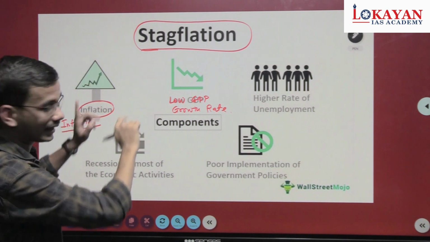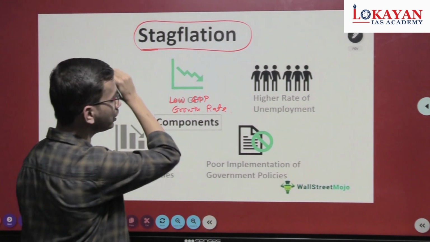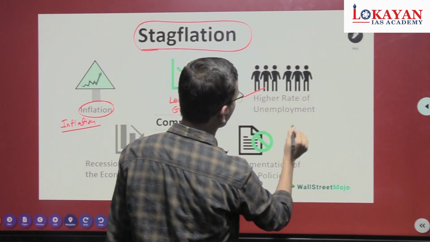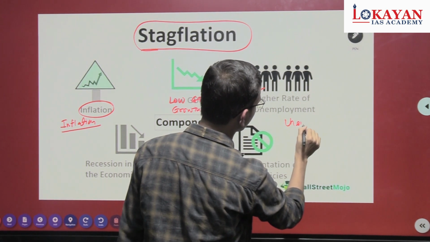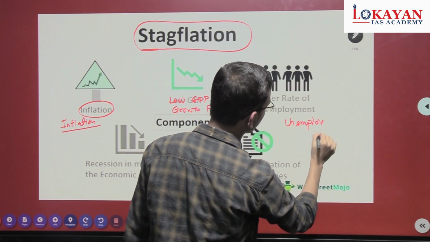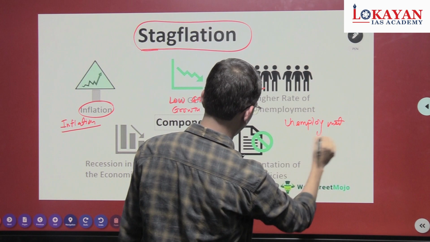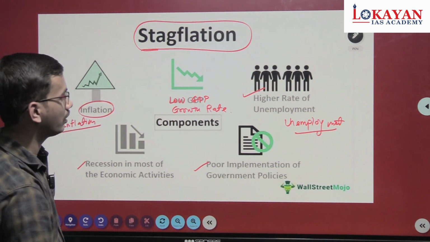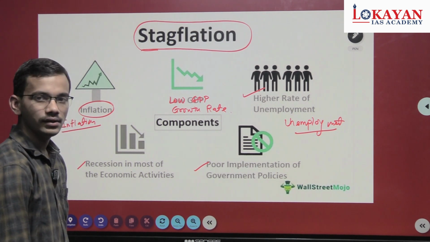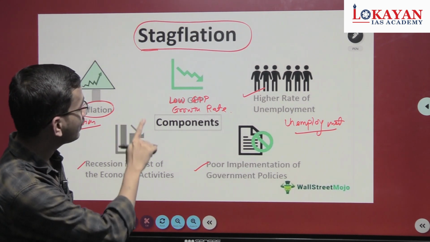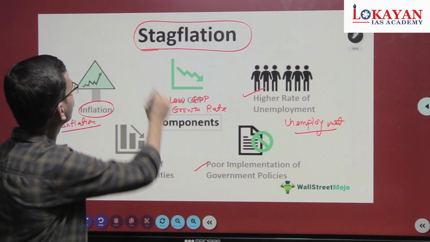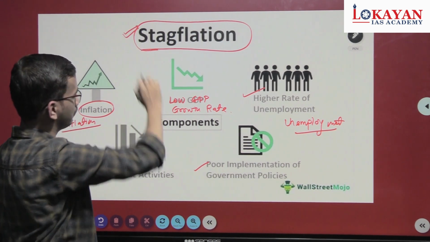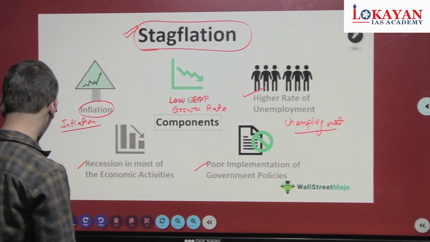Key characteristics of stagflation: inflation, low GDP growth rate, high rate of unemployment, poor implementation of government policies, recession, etc. These are the aspects of stagflation. Okay, let's move to the next question.